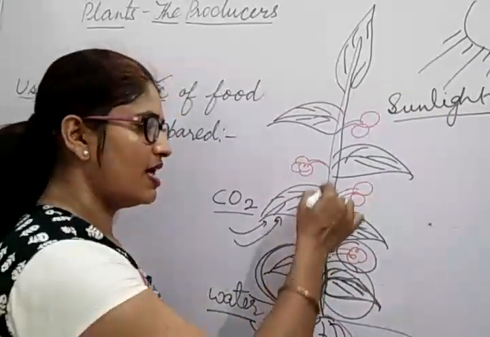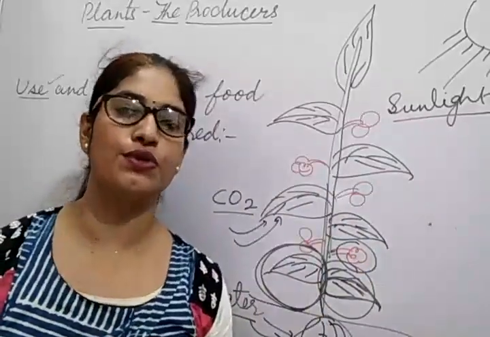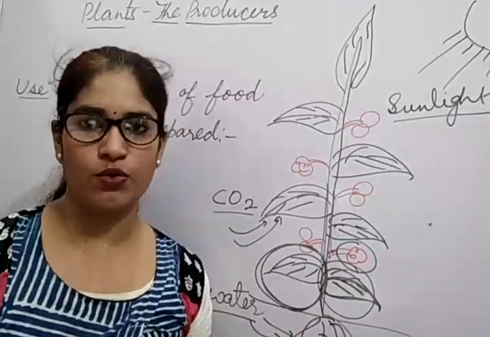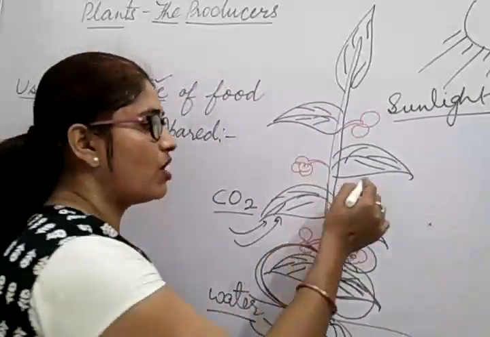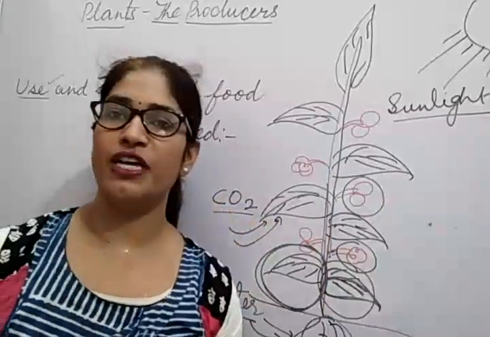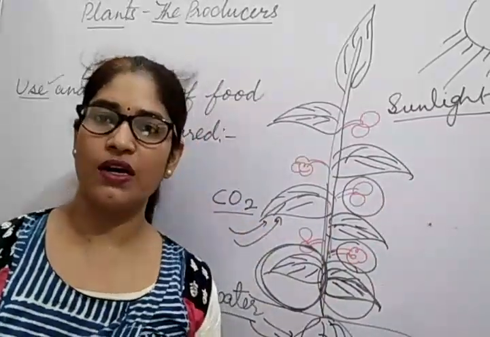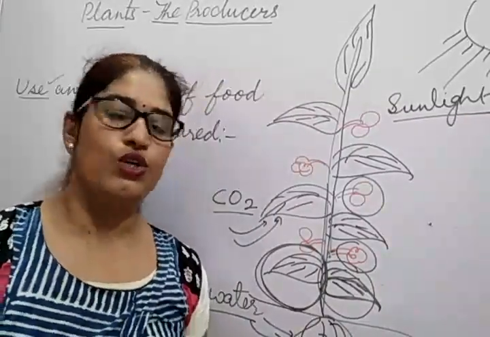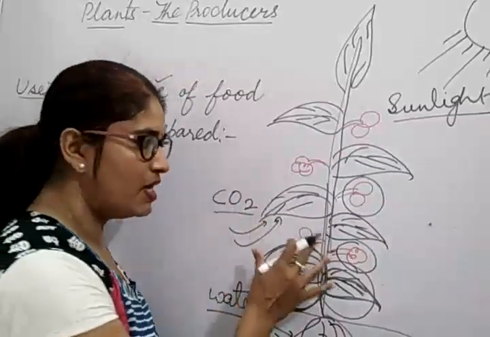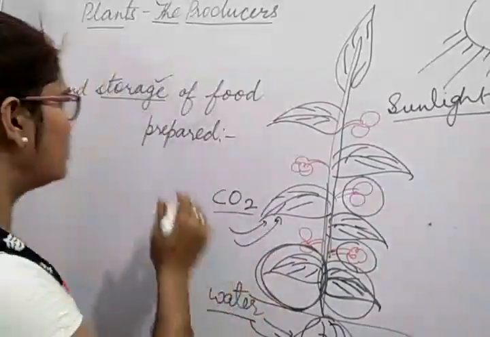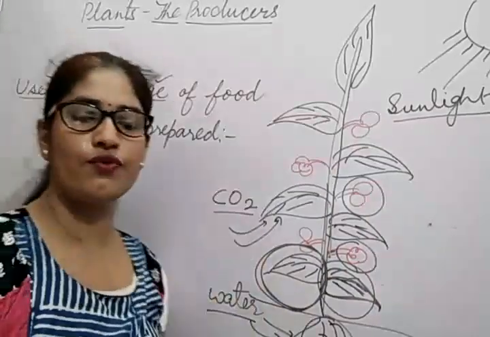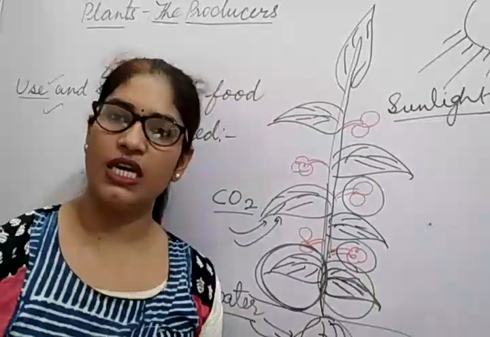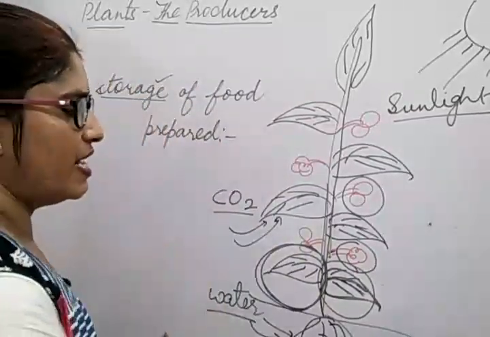If we talk about the stem we eat, that is sugar cane. And the underground stem is potato. In the same way, there are many fruits like mango, apple, banana, all of which we eat, and in them the extra food is stored. So during photosynthesis, plants make their food for themselves. That is the use of food. And the extra food is stored in different parts of the plant, which we eat.